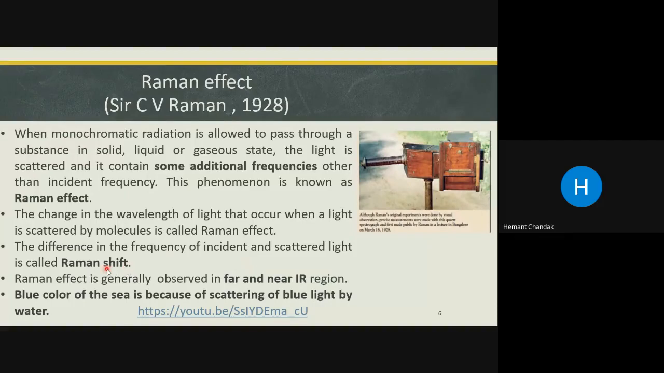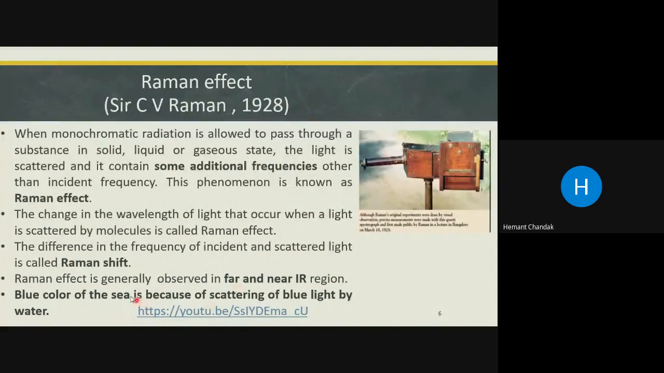And the Raman effect deals with vibrational and rotational energy levels. You know that you observe the rotational spectrum in the far IR region, isn't it? Rotational spectrum in the far IR region and vibrational spectrum in the near IR region. So the Raman effect is generally observed in the far to near IR region of the electromagnetic spectrum.